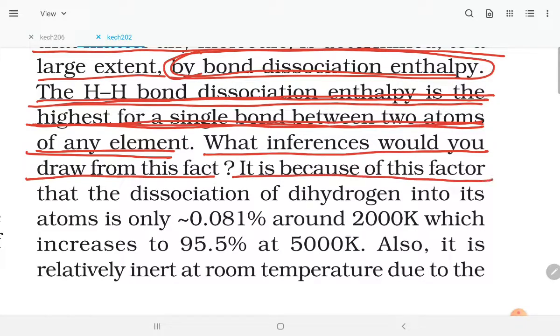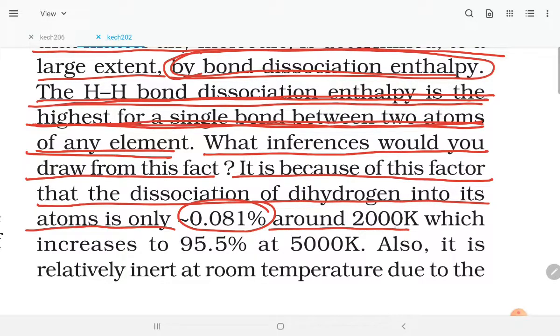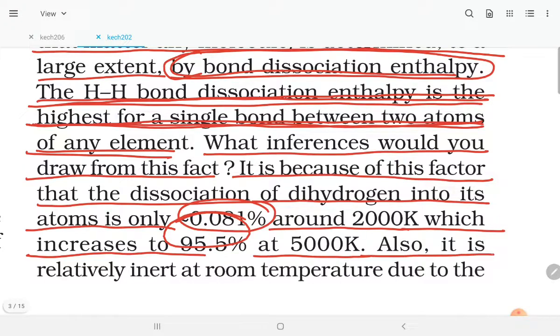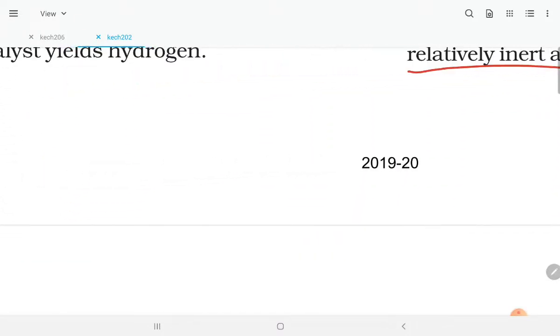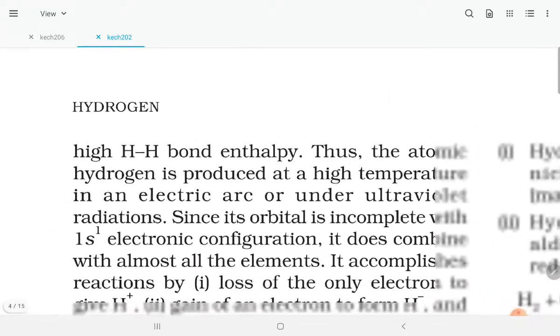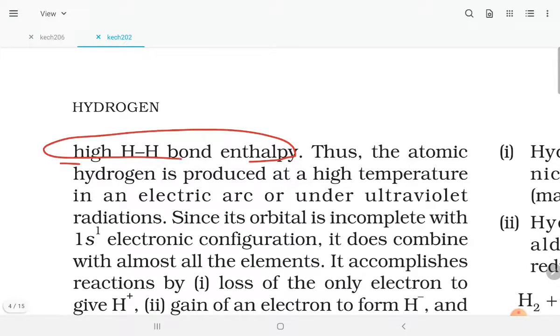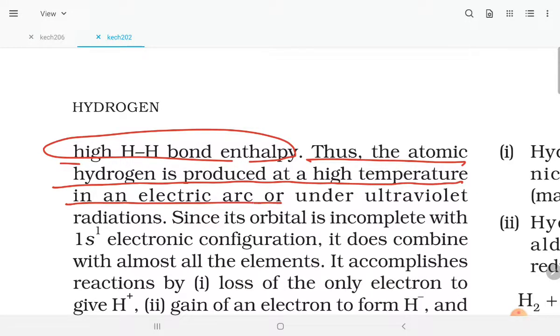It is because of this factor that the dissociation of dihydrogen into its atoms is only 0.08% around 2000 Kelvin, which increases to 0.5%. Dihydrogen is inert at room temperature. Why is it inert at room temperature? Due to the high H-H bond dissociation enthalpy. Thus atomic hydrogen is produced at a high temperature in an electric arc or under ultraviolet radiation.